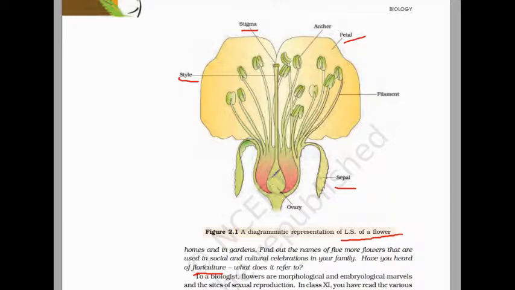Okay, what is the difference between pistil and gynoecium? In this ovary, chambers are there. It may be 2, 3, 4, or 5 chambers, and in each chamber the ovules are present, means inside the ovary ovules are present. So only one chamber, then style, and only one stigma, is known as pistil or carpel.